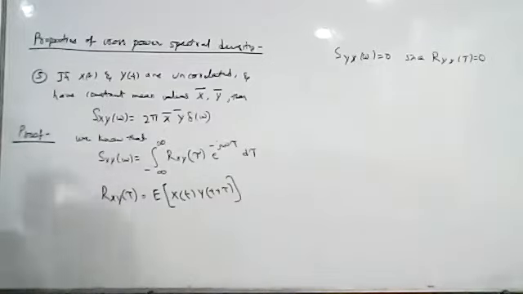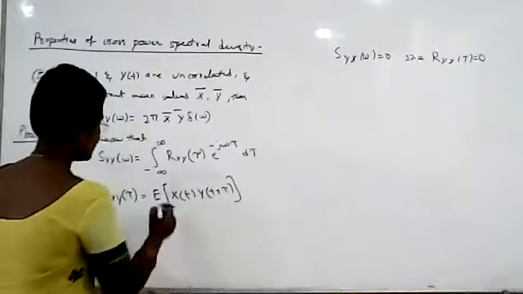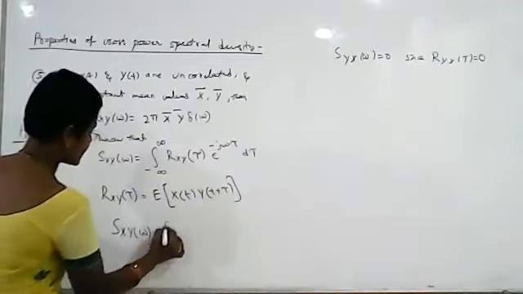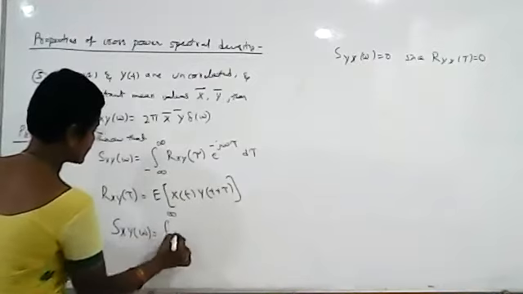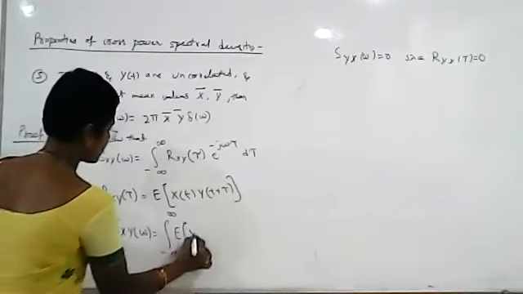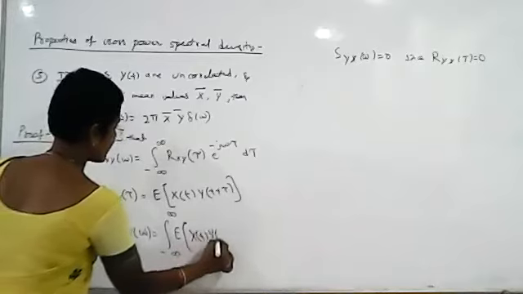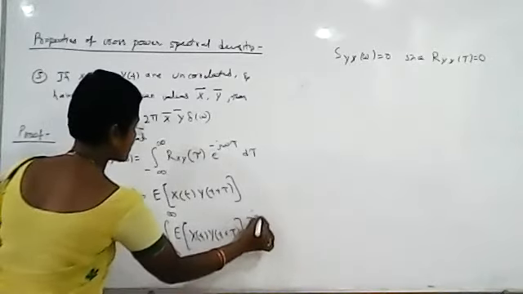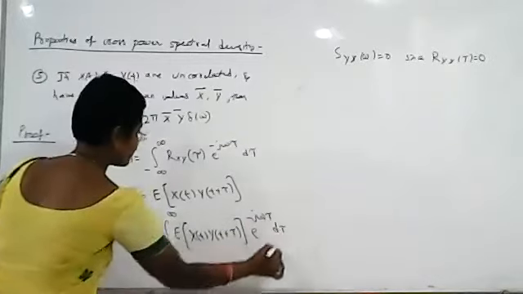So Sxy of omega can be written as the integral from minus infinity to plus infinity of the expected value of x of t, y of t plus tau, e power minus j omega tau d tau.